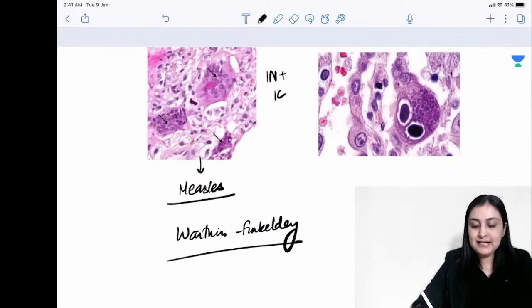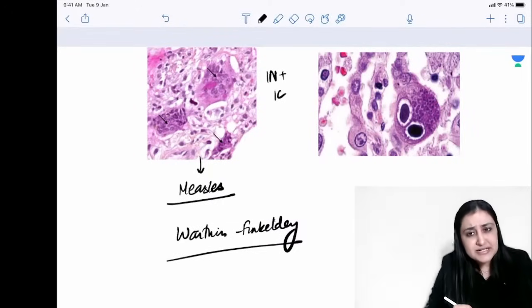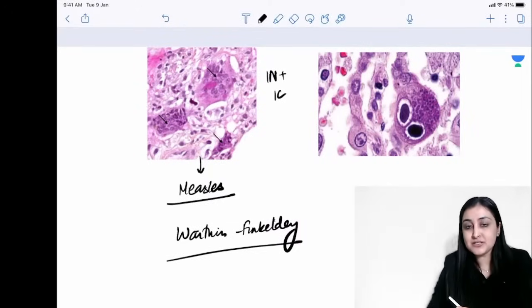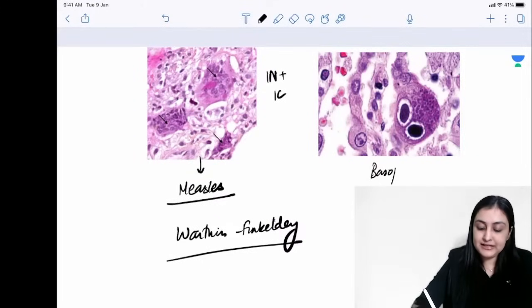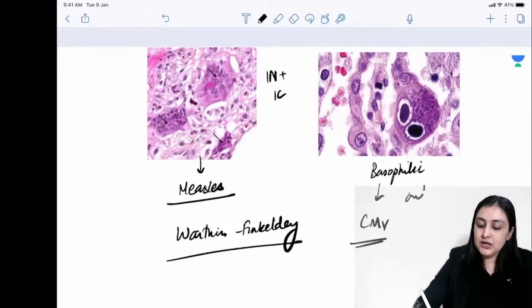Finally, something that reminds you of Hodgkin's lymphoma but is not Reed-Sternberg cells because it is basophilic. So this is basophilic inclusion bodies, again intranuclear plus intracytoplasmic. This is CMV, owl eye inclusion bodies.